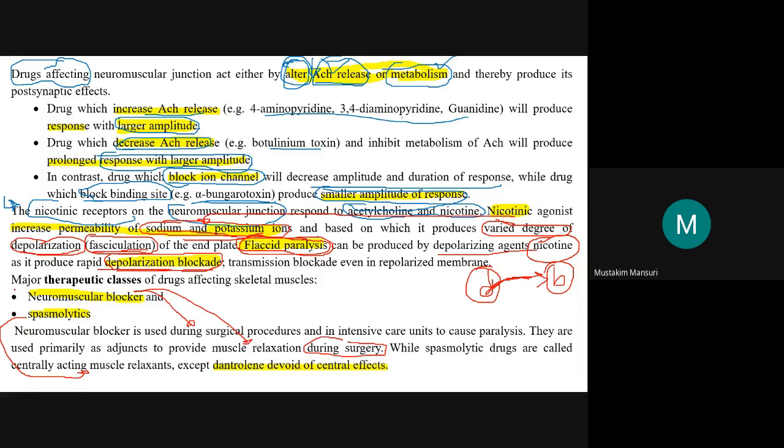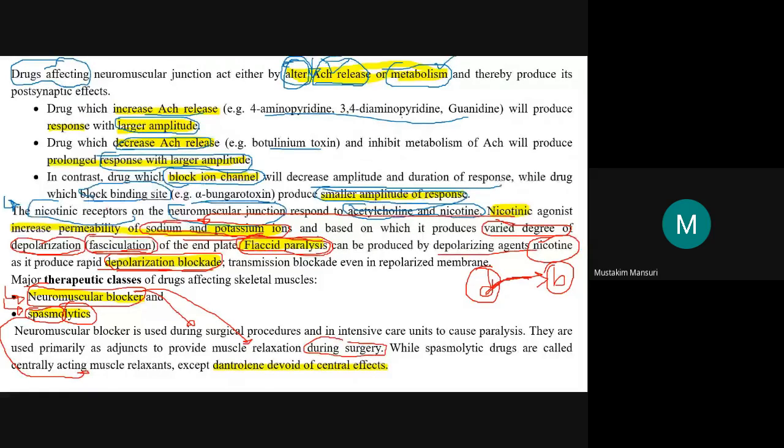Here there are two categories of agents. One is the neuromuscular blocker and another is the spasmolytic. Those taken for muscle spasm are termed spasmolytic. Here we are going to discuss the neuromuscular blocker.